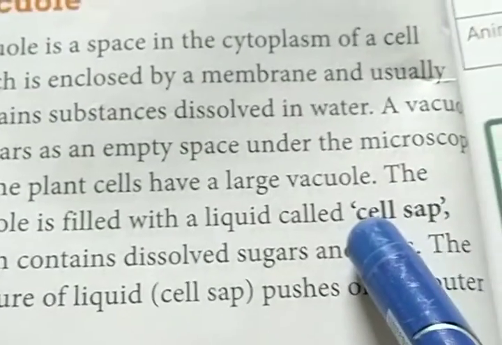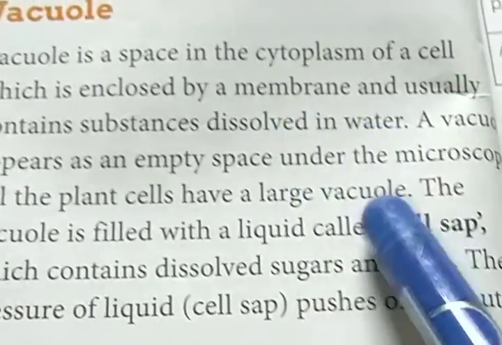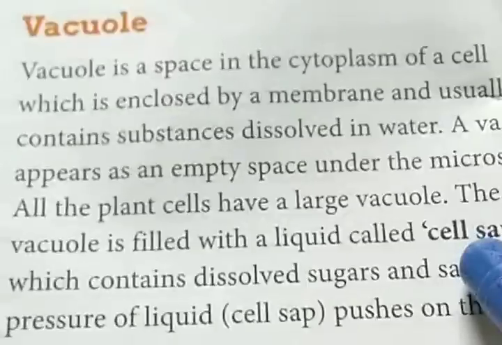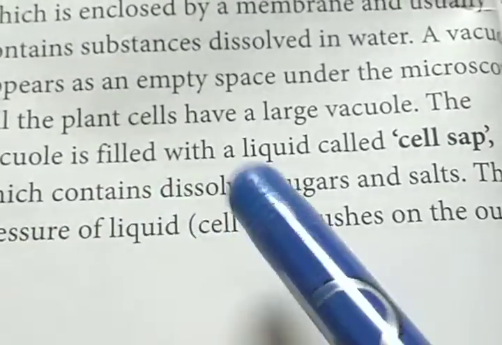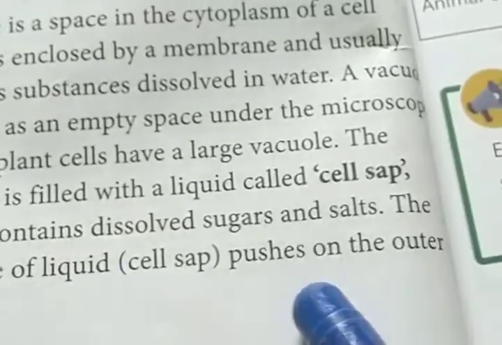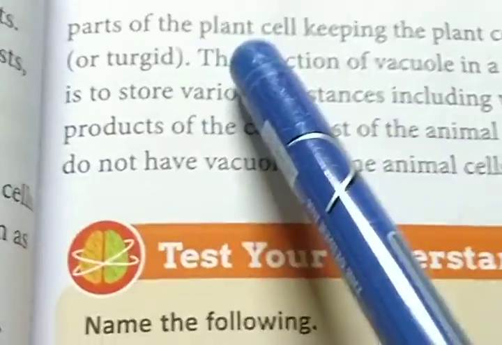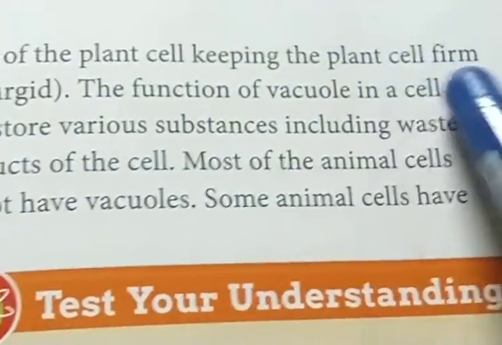Normally, when roots absorb water and it is carried by xylem, the vacuoles are filled up with water, which contains dissolved sugar and salt also. The pressure of the liquid pushes on the outer part of the plant cell, keeping the plant cell firm.